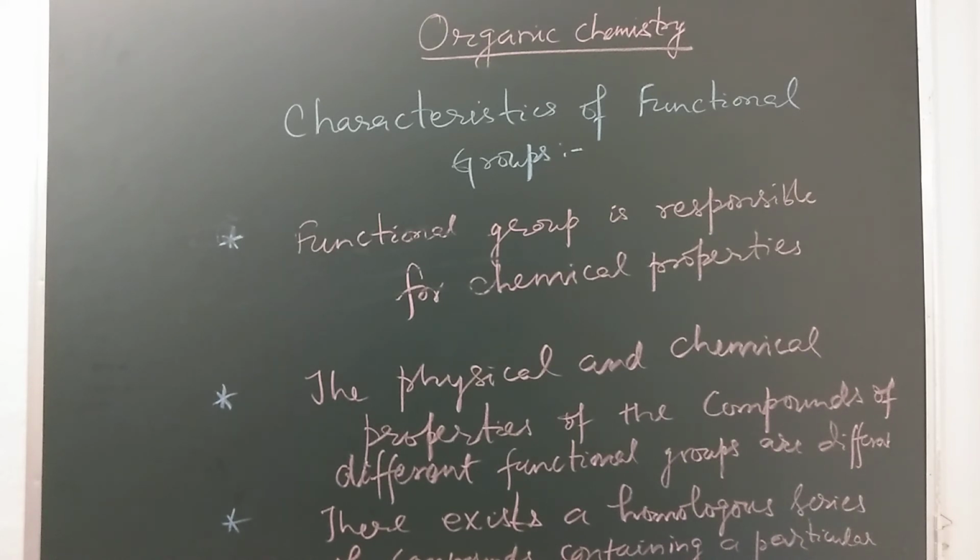The physical and chemical properties of compounds of different functional groups are different. If we compare the physical and chemical properties of, suppose, alcohols and carboxylic acids, they will be entirely different, because the physical property is affected by the alkyl group and the chemical property is affected by the functional group, which is characteristic of the particular family.